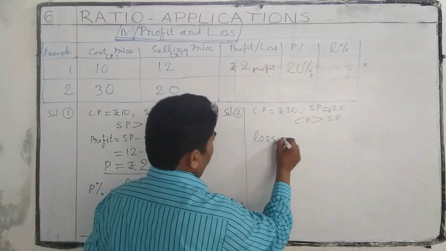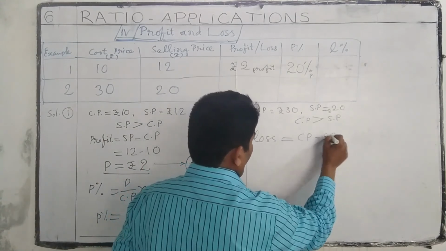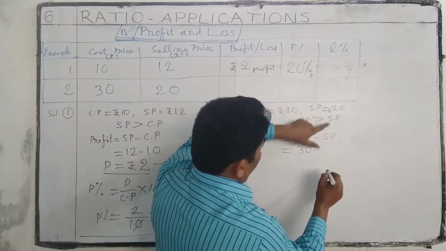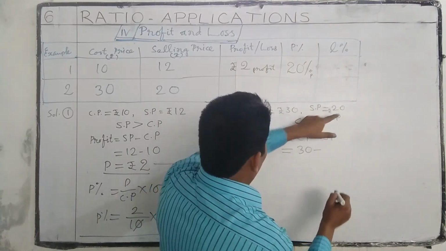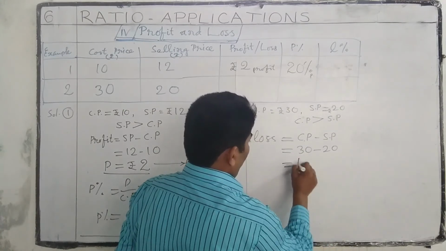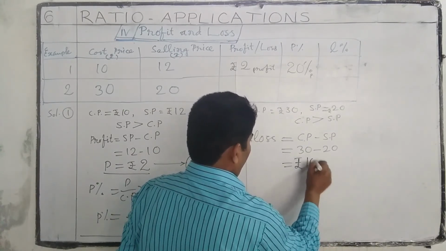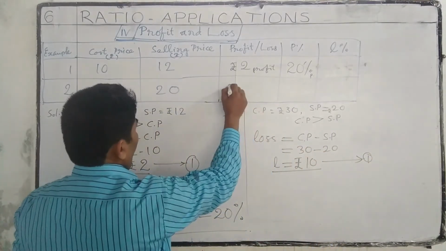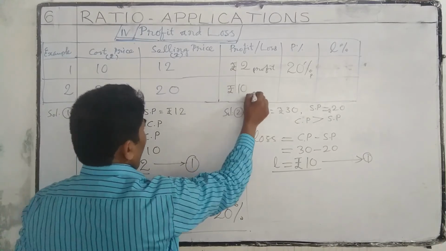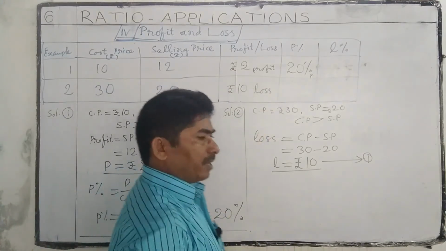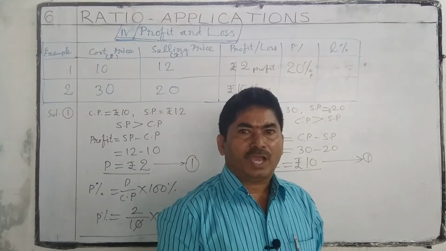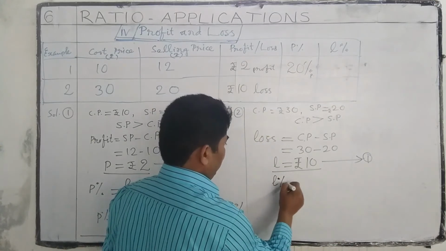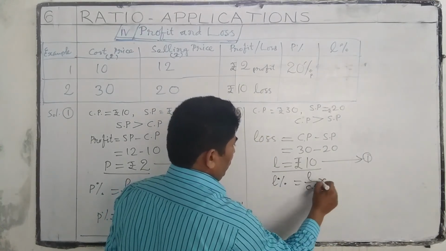Loss is equal to CP minus SP. Here CP is 30 rupees minus selling price 20 rupees, 10 rupees loss. So this is the first answer. Here we have to write 10 rupees loss. If there is loss, we have to find loss percentage also. Loss percentage is equal to loss by cost price into 100%.